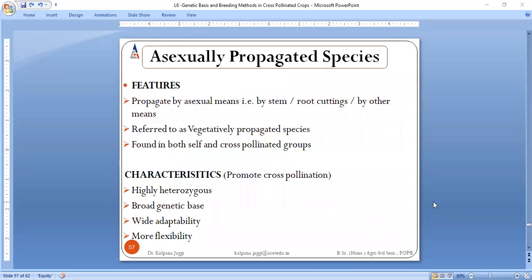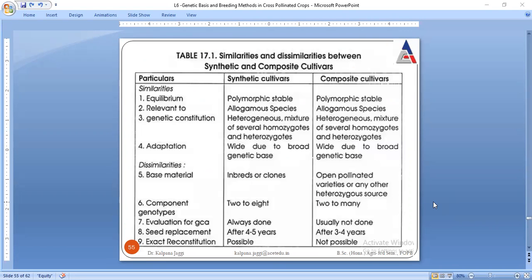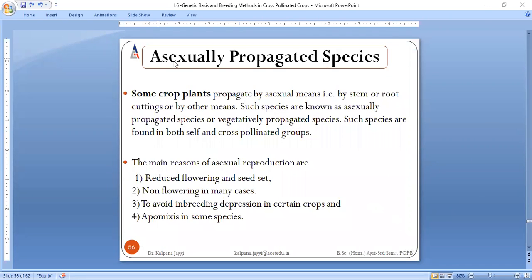So with this, students, I have completed the second topic, that is genetic basis and breeding methods for cross pollinated species. The next topic that I will be discussing is the genetic base of asexually propagated species, and the methodology I will be discussing in the next lecture.